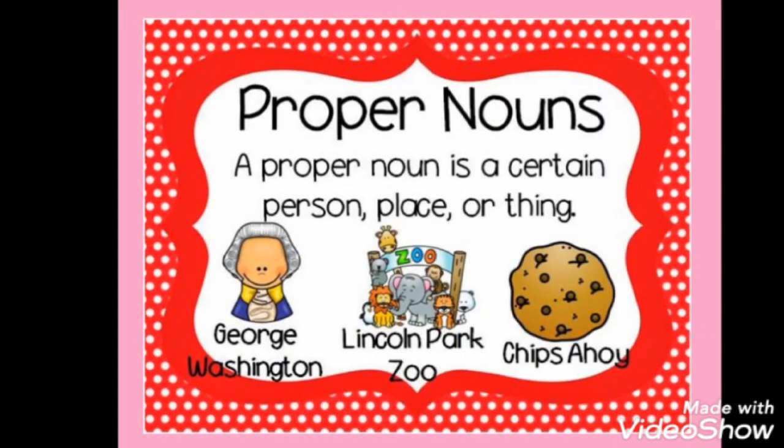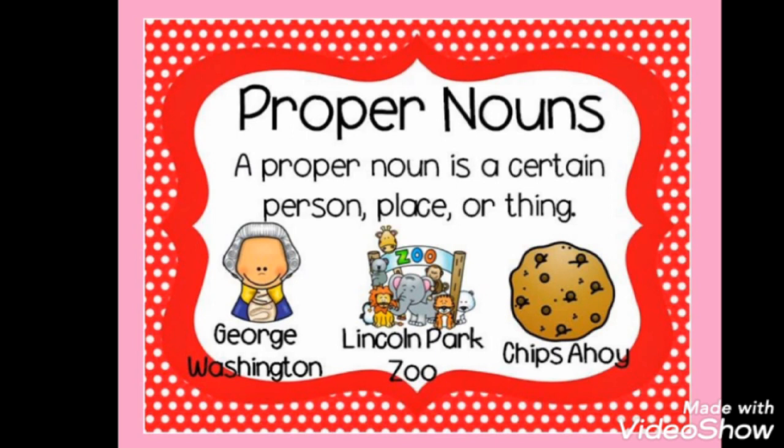Proper noun. What is proper noun? A proper noun is a certain person, place or thing. We have already told that noun is a naming word. Proper noun means a proper name of any person, any place or any thing or any animal.